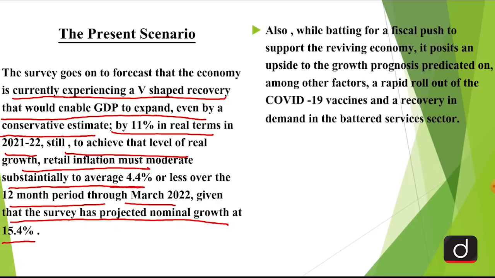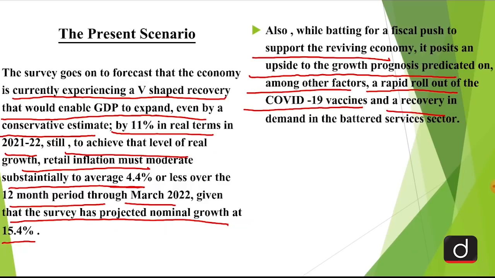V-shapes are the normal shapes for a recession, as the strength of the economic recovery is typically closely related to the severity of the preceding recession. Also, while battling for a fiscal push to support the reviving economy, it posits an upside to the growth prognosis predicted on, among other factors, a rapid rollout of the COVID-19 vaccines and a recovery in demand in the battered services sector. See, now it is high time that the government has to provide fiscal push to various sectors, because